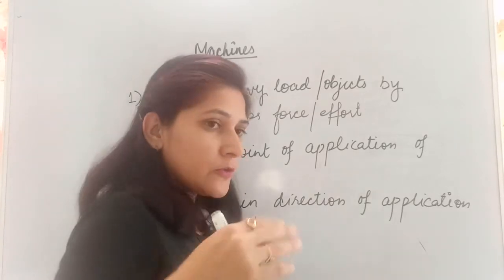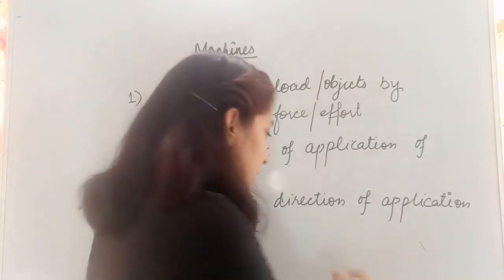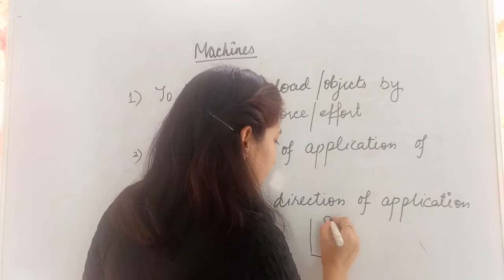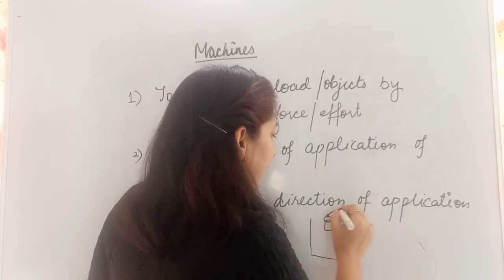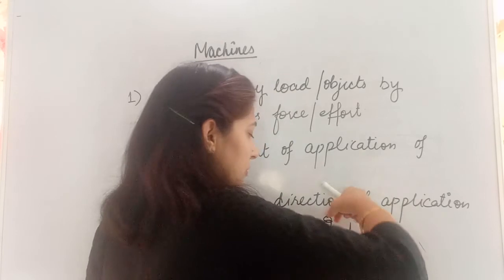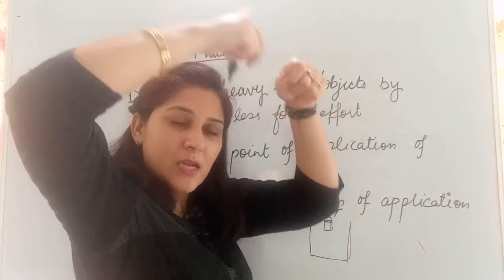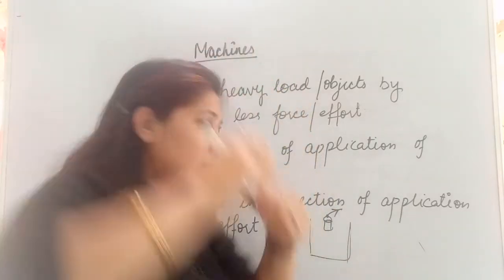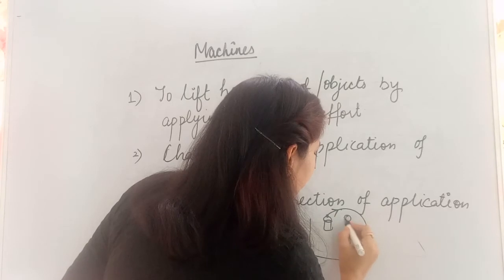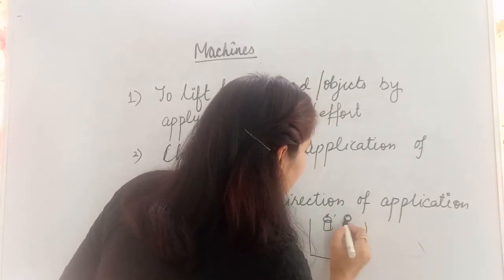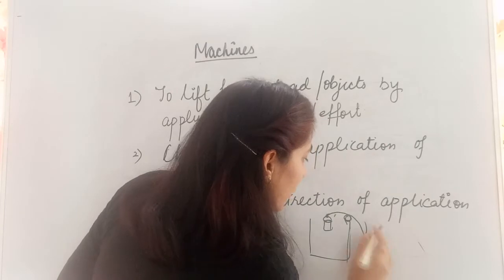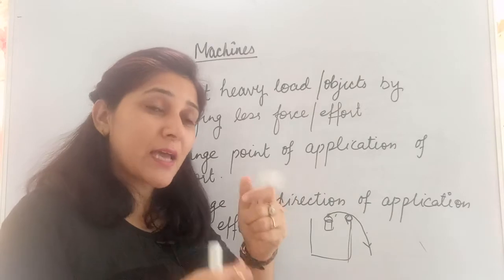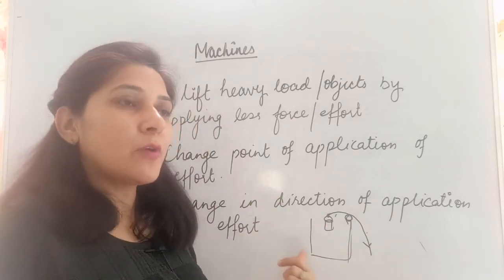To take out water from a well we are using pulleys. Suppose this is a well and we are using a bucket over here. If no pulley is there, what we are supposed to do is tie a rope over here and then apply force in this direction. I have to pull it up and up, and that is not an easy thing for me, to move something in this direction. But if I use a pulley, then what will happen? If we are using a pulley over here, this rope will go over the pulley and we are able to apply force now in downward direction. We can apply force in this direction now, which is comparatively easier as compared to our previous situation.